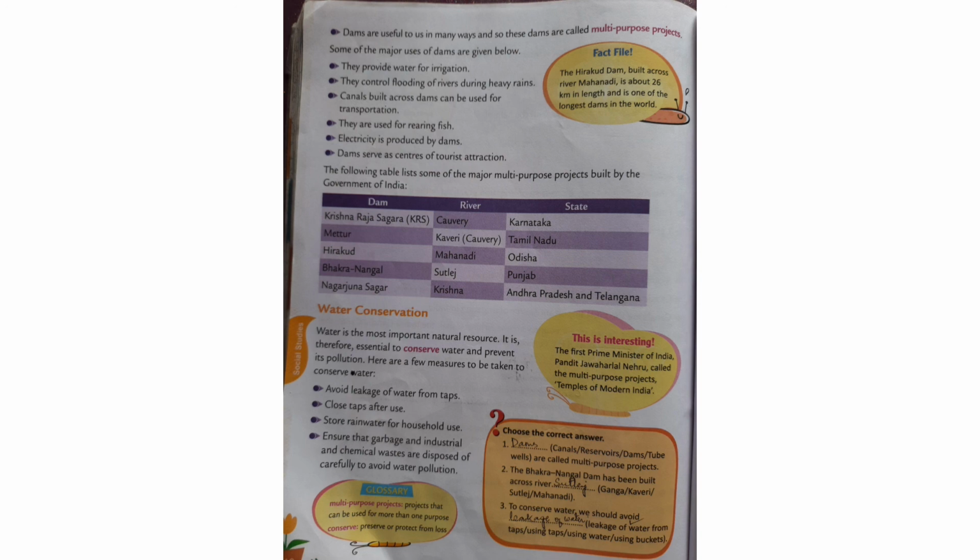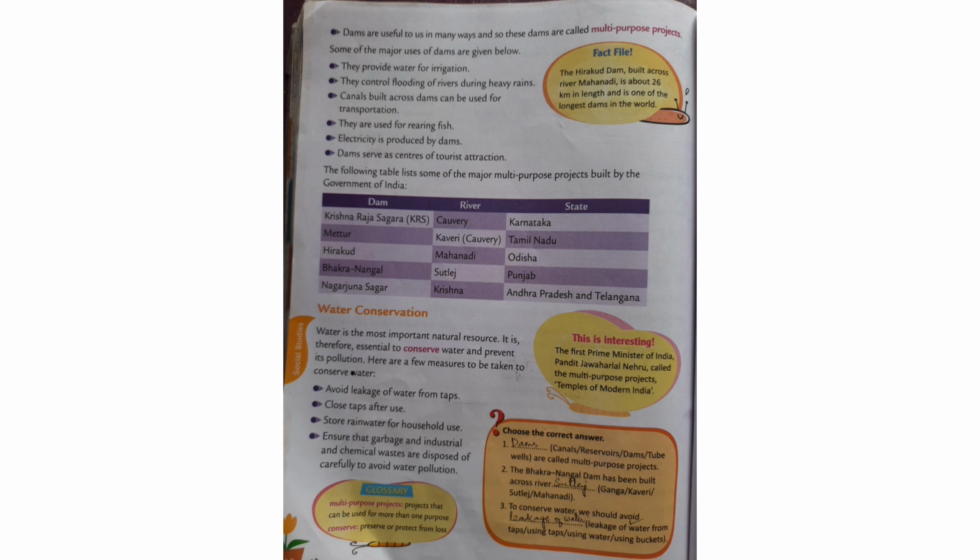The following table lists some of the major multipurpose projects built by the Government of India. Krishna Rajasagara, KRS Dam, is built on river Kaveri. It is in the state of Karnataka. Mettur Dam is built on river Kaveri. It is in the state of Tamil Nadu. Hirakud Dam is built on river Mahanadi in Odisha state. Bhakra Nangal Dam is built on river Sutlej in the state of Punjab. Nagarjuna Sagar Dam is built on the Krishna River in the states of Andhra Pradesh and Telangana.